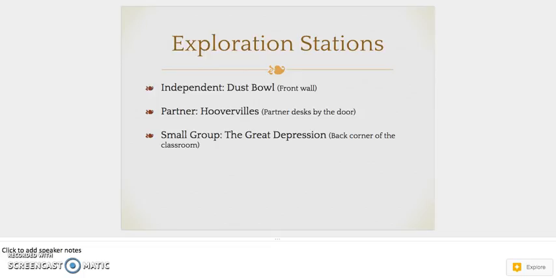Next will be the partner station, which will be focusing on Hoovervilles. These will be the partner desks by the door in the station rotations that we discussed yesterday in class. And lastly, our small group station will focus on the Great Depression and will take place in the back corner of the room. The small group will divide the 10 students into two groups of 5, and you'll be working with a small group of 5 students at that time.